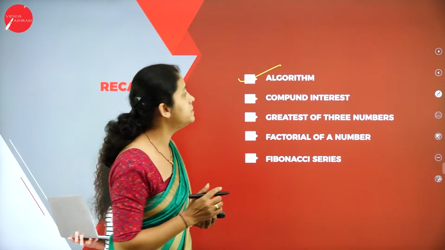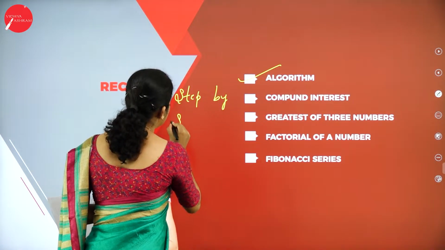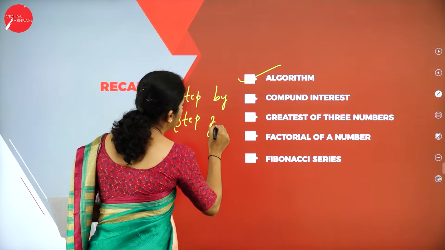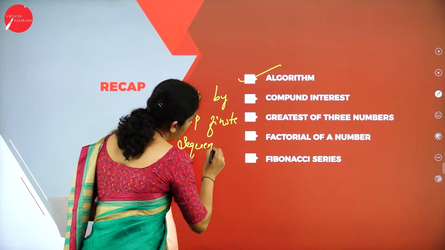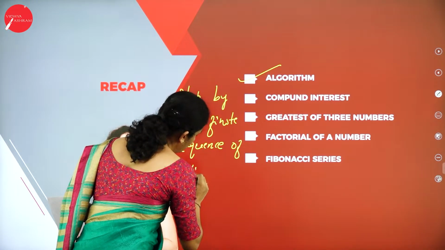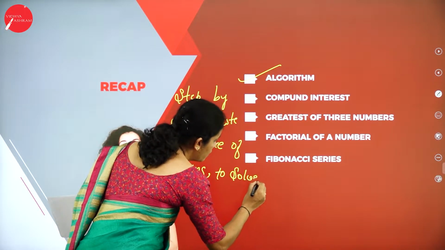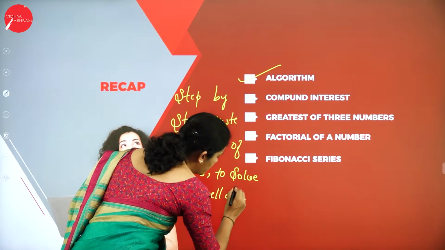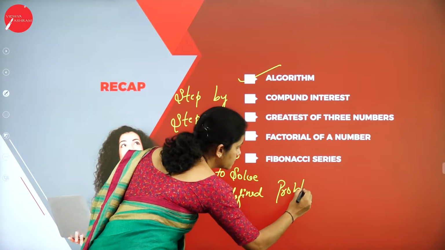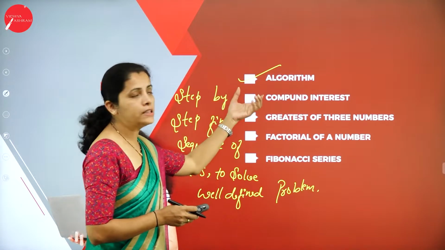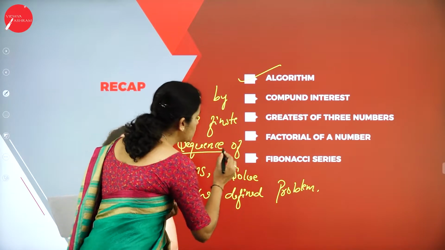So here algorithm is nothing but the step-by-step finite sequence of instruction used to solve a well-defined problem.